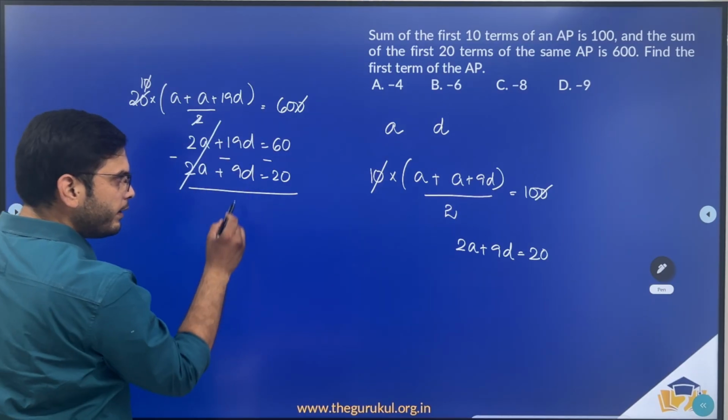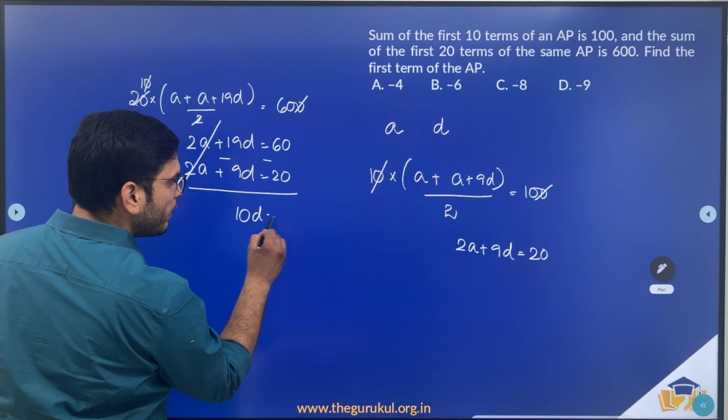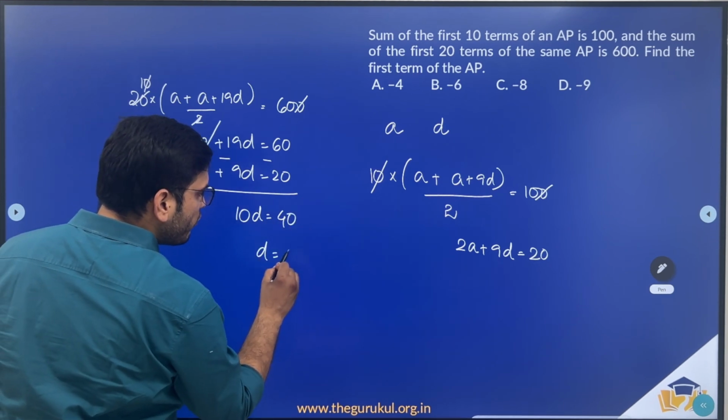These two will get cancelled. 19D minus 9D is 10D. 10D is equal to 40, or the common difference is equal to 4.